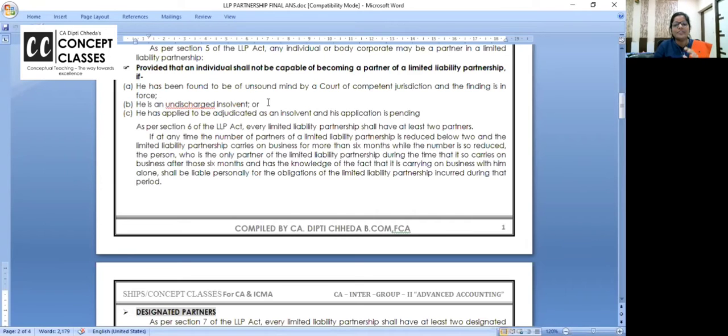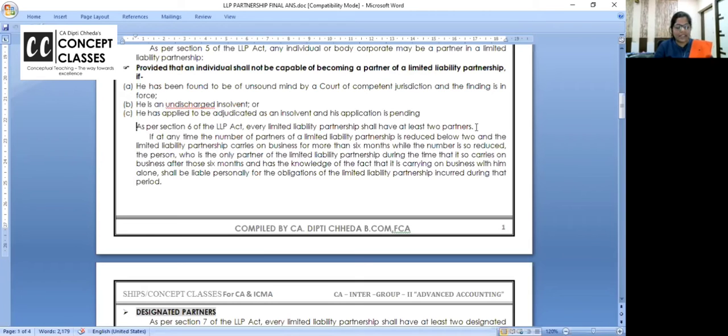Right? Clear to all of you? And it should have at least two partners, but the upper limit is not there, like a partnership firm. Anytime the number of the partners, see, this part is asked in the exam.